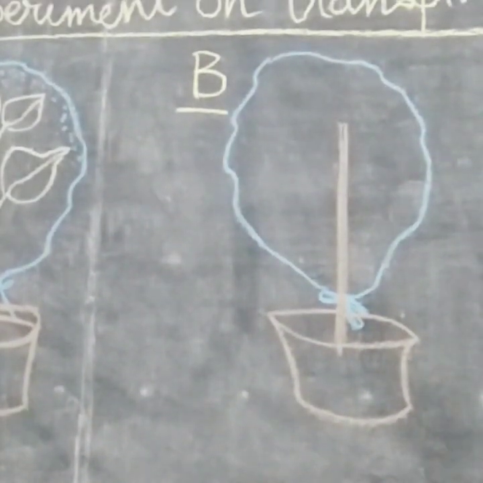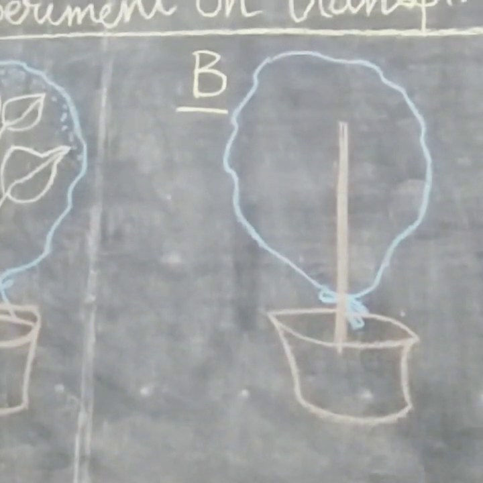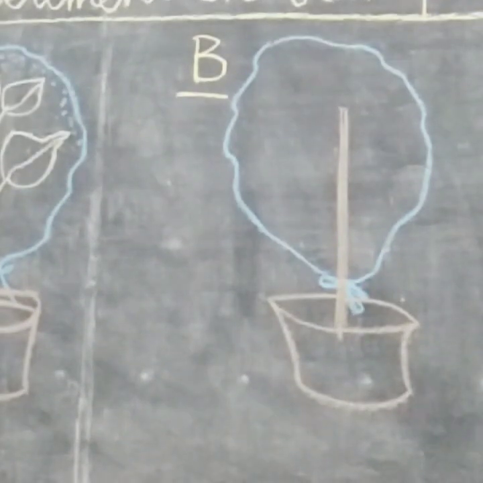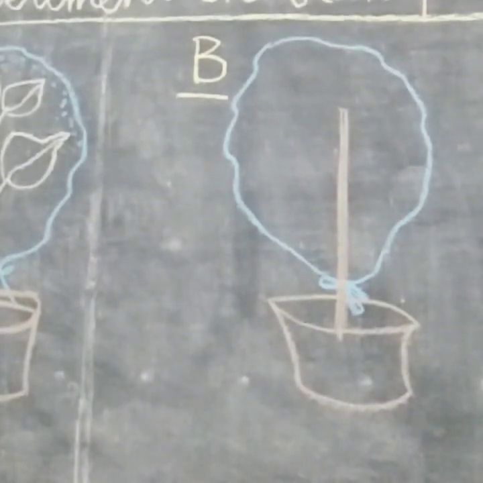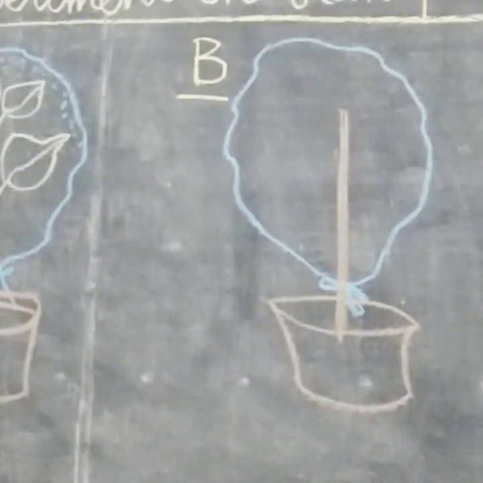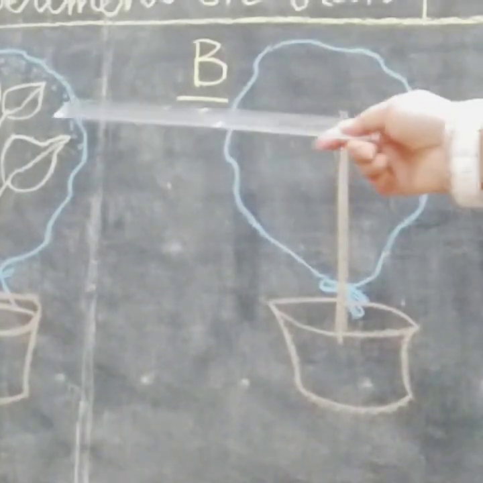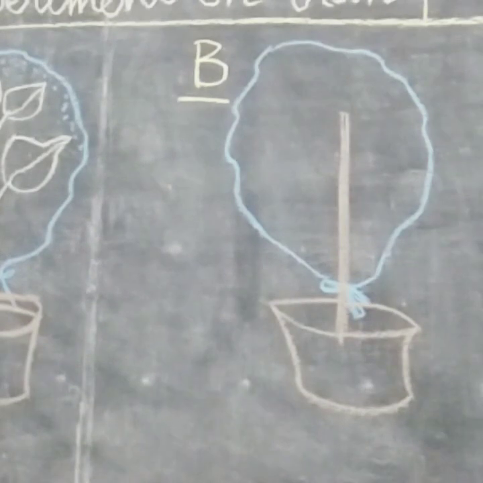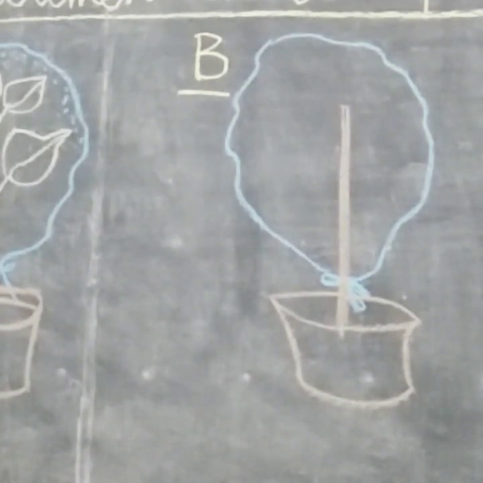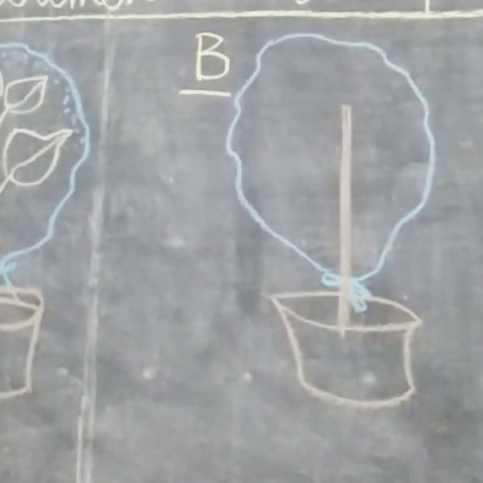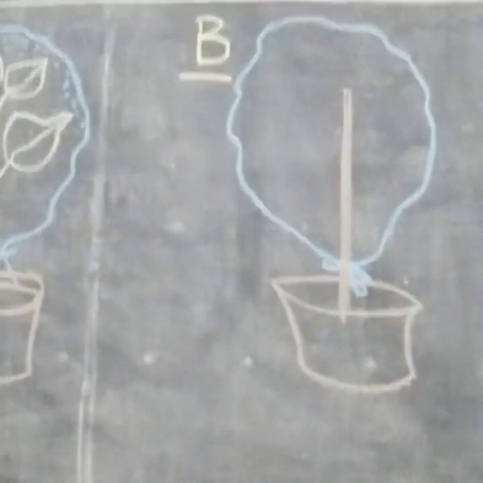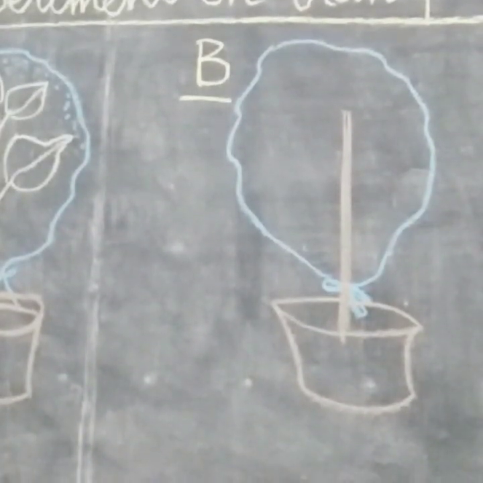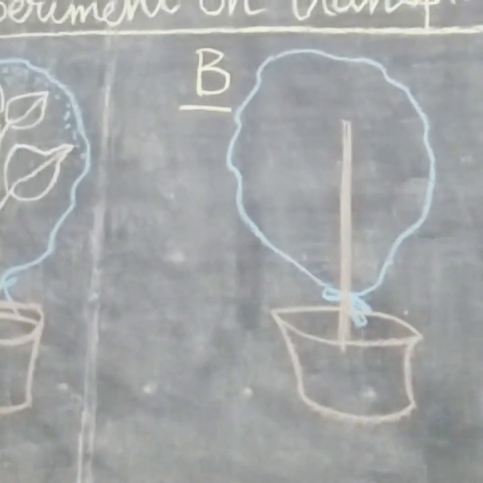If the outside temperature is cooler, the water vapor will condense and form water droplets, which become visible to our eyes. But here there is no plant, no transpiration, so no water droplets. So the conclusion is, plants transpire water in the form of water vapor.